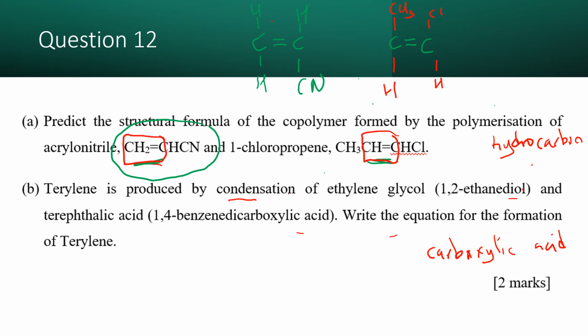So kalau C double bond C tu dia ada branch selain daripada dia ada branch macam H ke, CH3 ke, CN ke, Cl ke, letak dia dekat atas dengan bawah. So kita akan combinekan antara C double bond C. So macam soalan ni macam mana cara kita nak combinekan dia? Nanti C double bond C ni akan break double bond dia jadi single bond, maksudnya dia break pi bond.